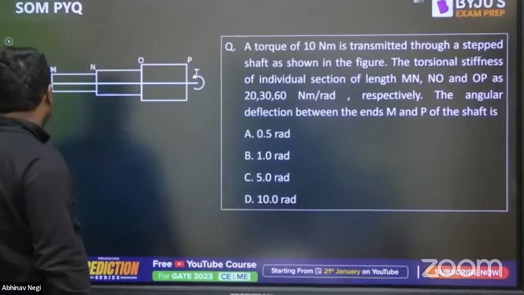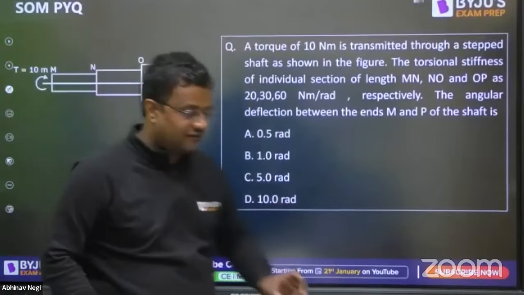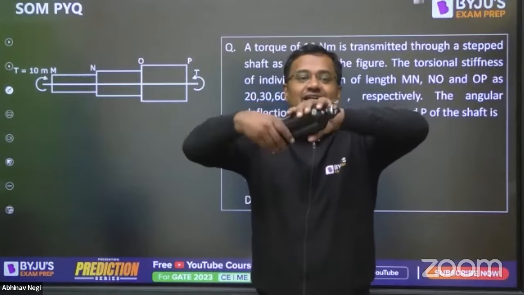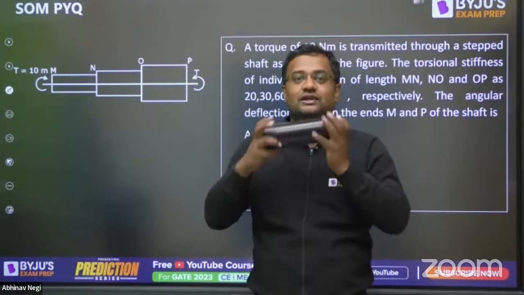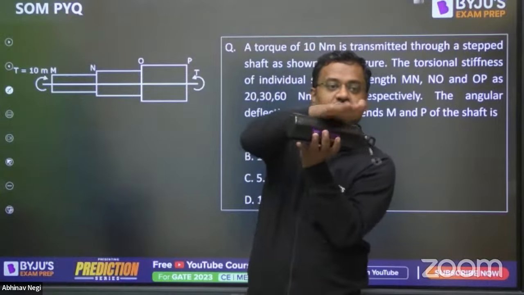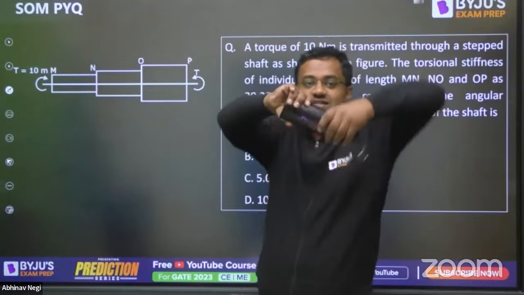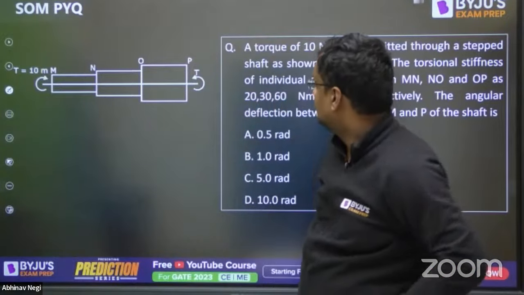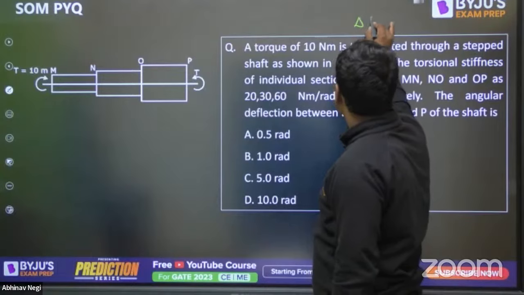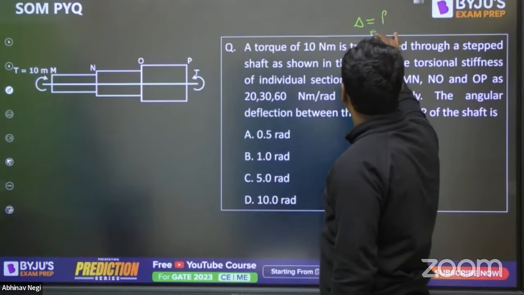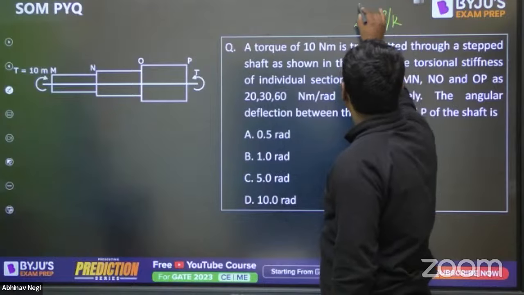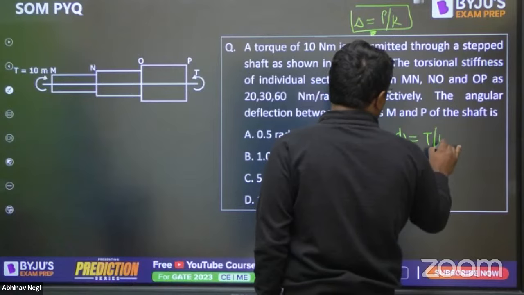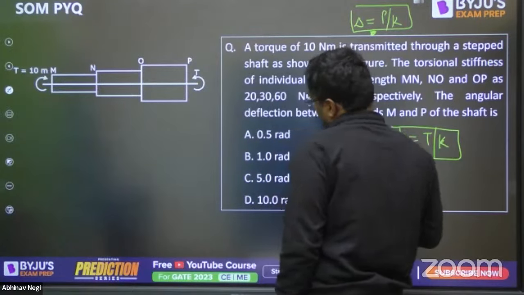Similarly, if both torques on a shaft are in the same direction like this, it will be rotating with infinite angle, continuously rotating. If the torques are in opposite directions, then the twist will be coming. Like delta is equal to P by K, similarly the twist is coming to be T by K, torque by torsional stiffness.